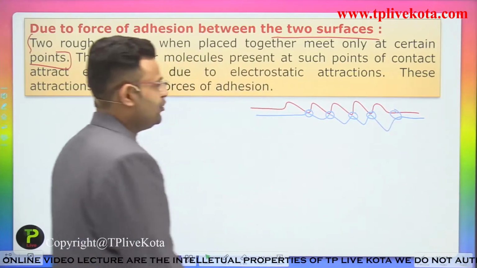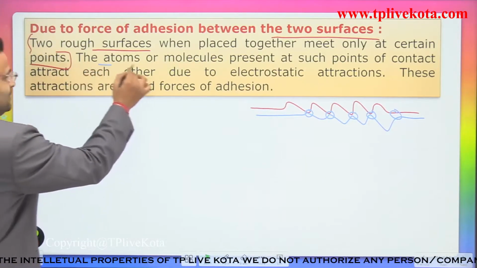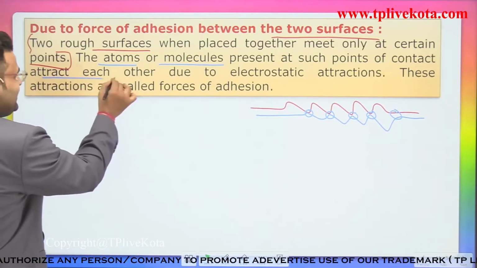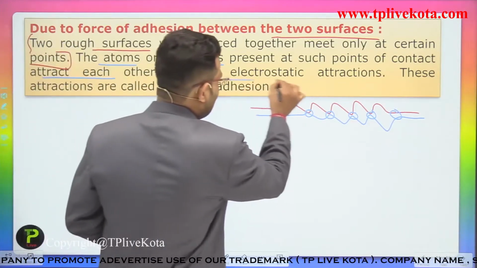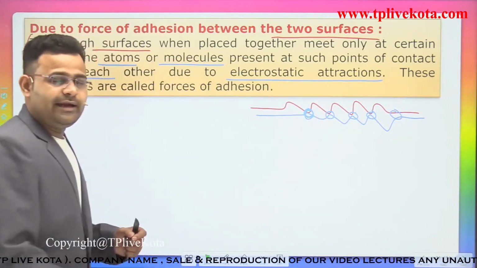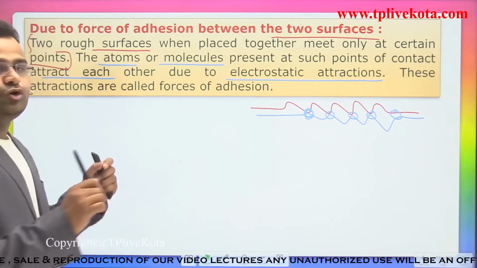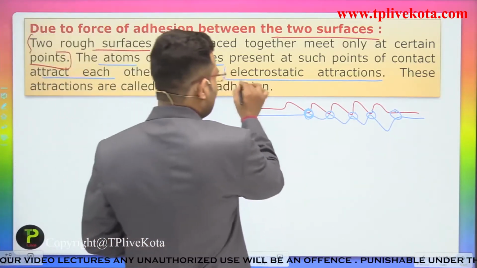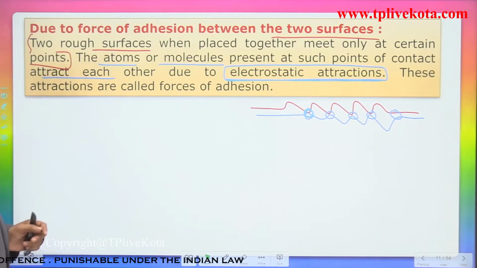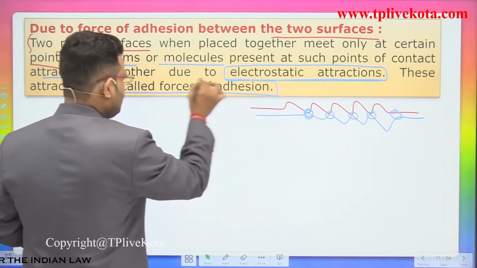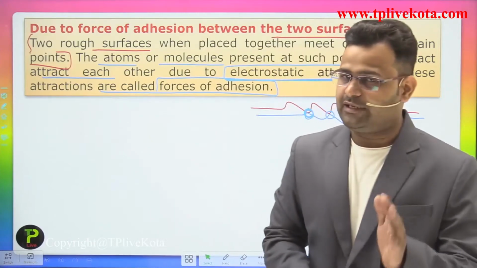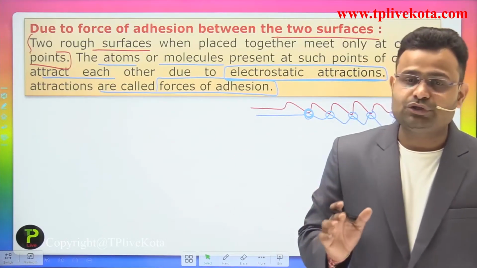At that point of contact, the atoms and molecules attract each other due to electrostatic attraction. The points which come in contact attract each other due to a force of electrostatic attraction. These attractions are called the force of adhesion. It is present between the same type of molecules and atoms. That force is called the force of adhesion.